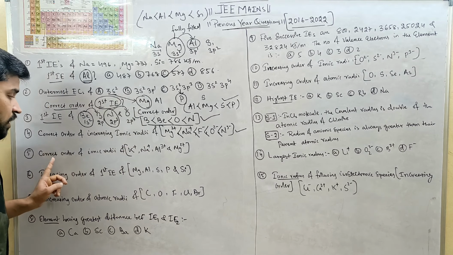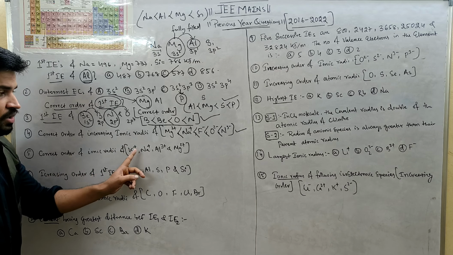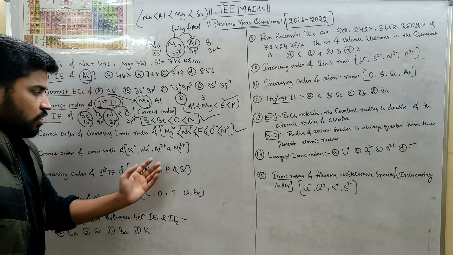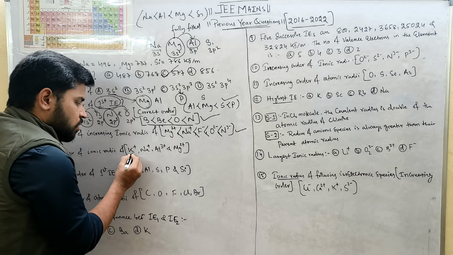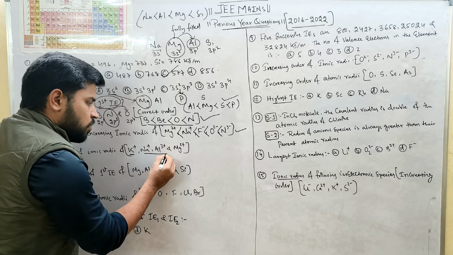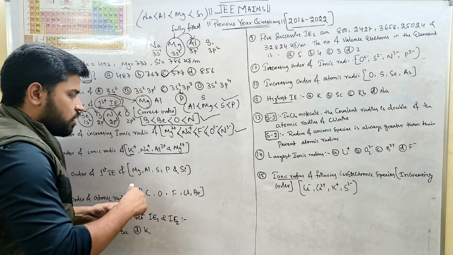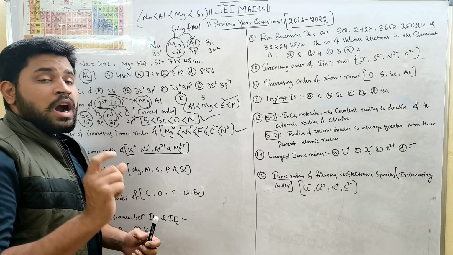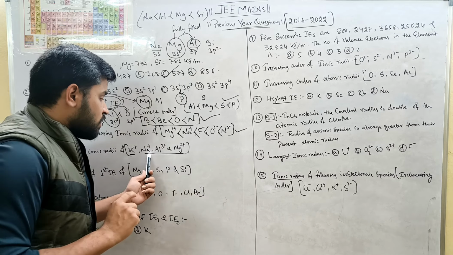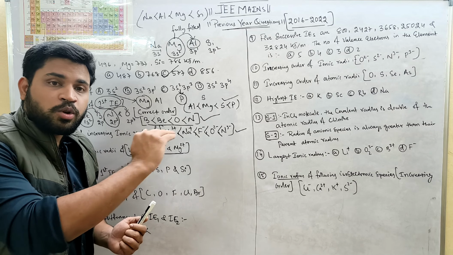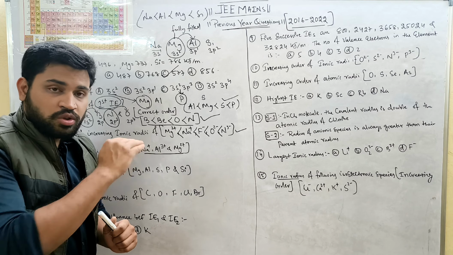Next we can see the correct order of ionic radius. Here also they have given different ions. You can see, apart from potassium, sodium, aluminium and magnesium are isoelectronic species belonging to the same period.